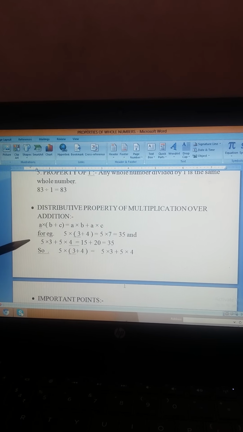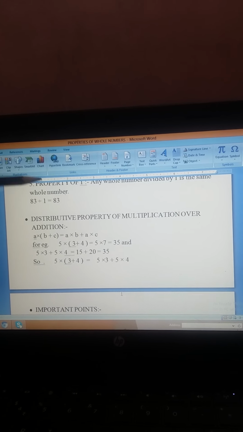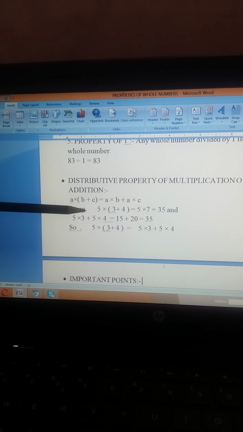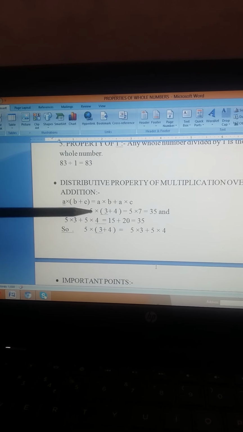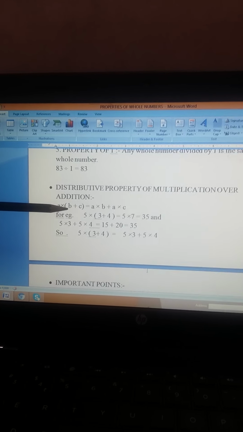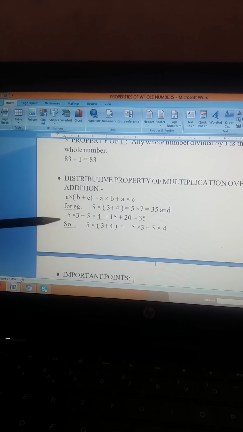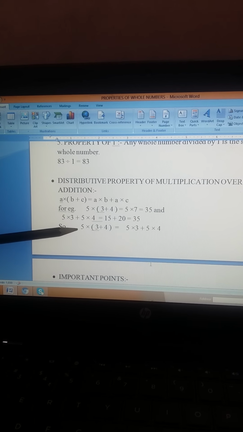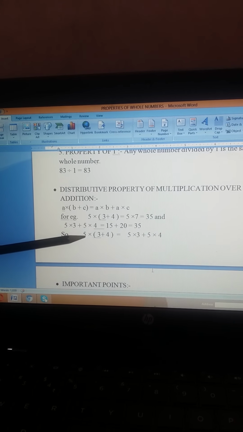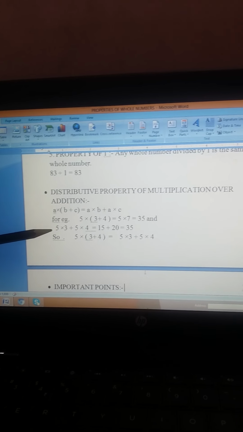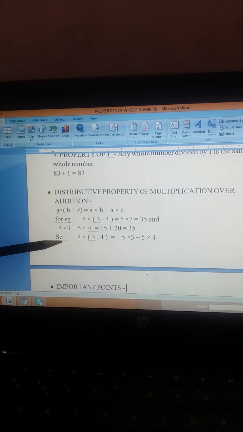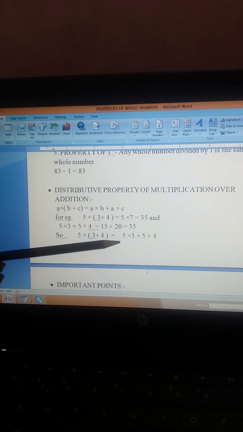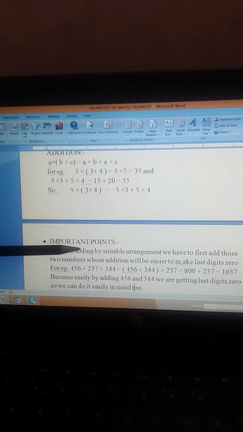If we take three whole numbers 5, 3 and 4, then if we multiply 5 times (3 plus 4) in the bracket, we can solve it in either of two ways. We can add 3 and 4, that is 7, and 5 multiplied by 7 is 35. Or we can multiply the first number by the second number, 5 multiplied by 3, plus the first number multiplied by the third number, 5 multiplied by 4. So it is 15 plus 20, that is 35. So this left part, 5 into (3 plus 4), is equal to 5 into 3 plus 5 into 4. Now a few important points.